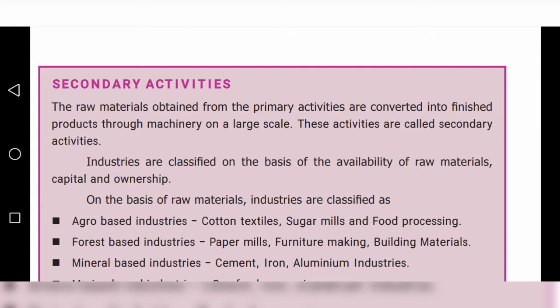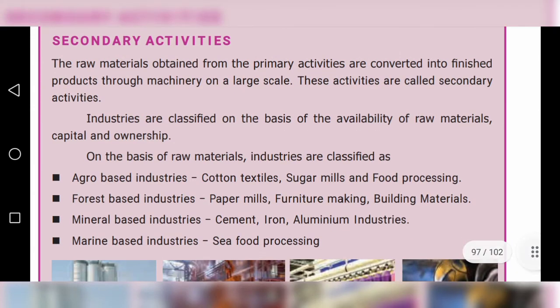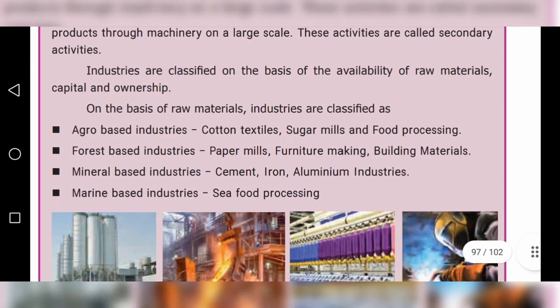So that is the secondary activities. Understand, children? Industries are classified on the basis of the availability of raw materials, capital, and ownership. Every industry has an owner and capital. Next one, on the basis of raw materials, industries are classified as agro based industries, forest based industries, mineral based industries, marine based industries.